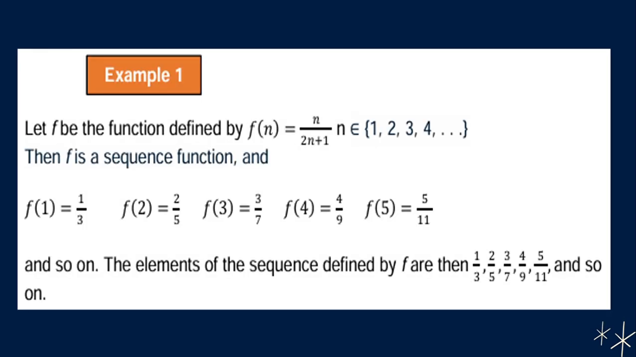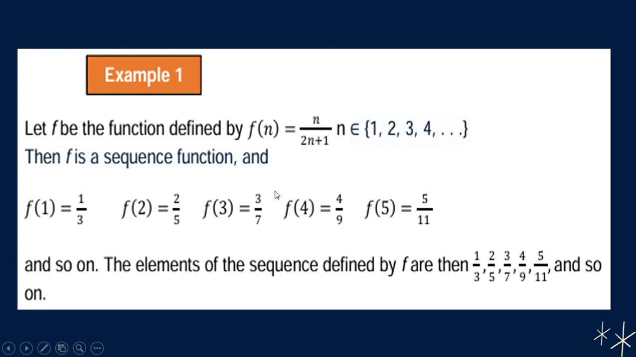So to understand it better, we have examples. Example number 1: let f be the function defined by f of n equals n over 2n plus 1, wherein n is an element of 1, 2, 3, and 4. Then f is a sequence function. If n is equal to 1, we substitute 1 into n in this expression, n over 2n plus 1.